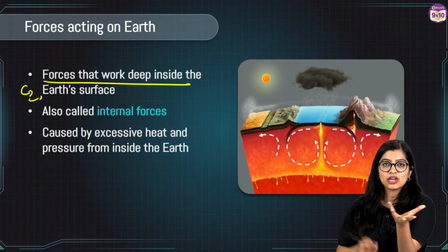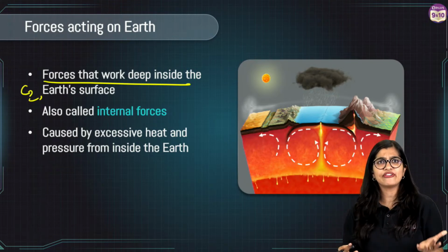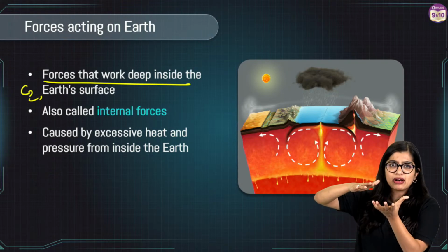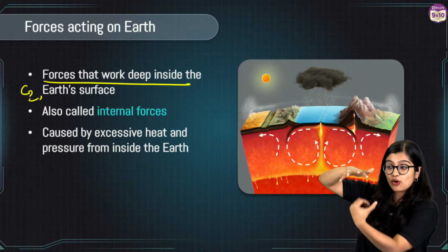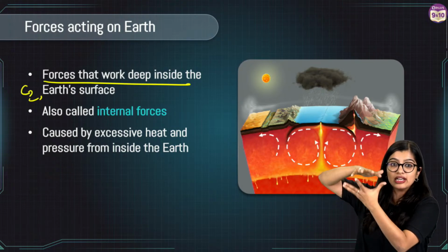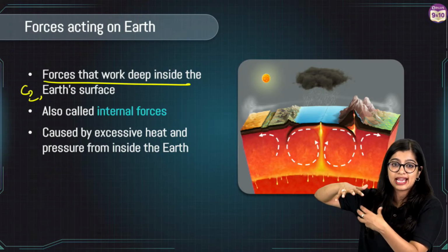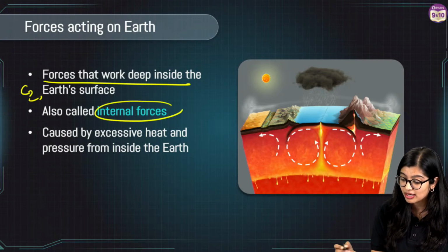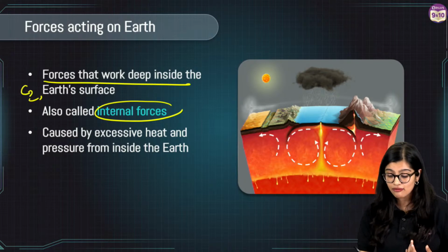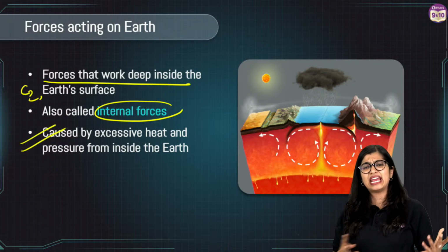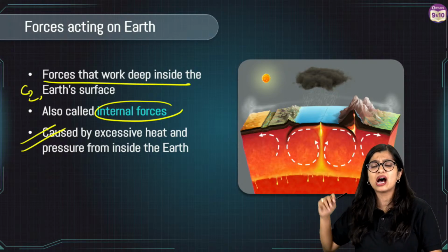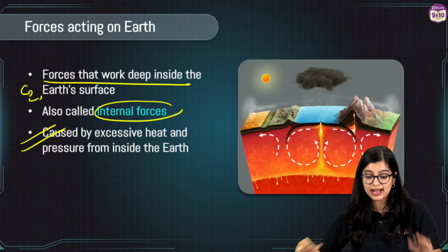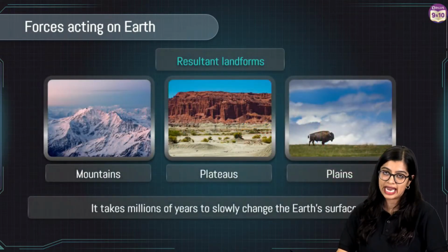Because your plates, you could think of them as maybe a piece of paper, or a block of wood that is floating in a semi-liquid or fluid-like form. Yes, it's on the magma. Exactly. So because of this, there are various internal forces. And what are these internal forces? They are caused due to excessive heat and pressure, all the changes that happen within the Earth. And all this pressure results in the formation of these landforms, right?